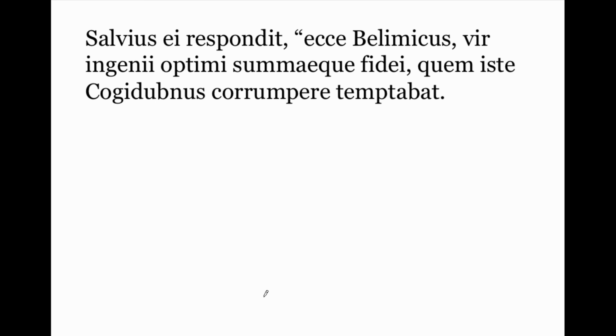Salvius ei respondit, ecce Bellimicus, vir ingenii optimi summaeque fidei, quem iste Cogidubnus corrumpere temptabat. Salvius responded to him. Remember, he brought Bellimicus along to basically give false testimony, saying that Cogidubnus had indeed done all these things.